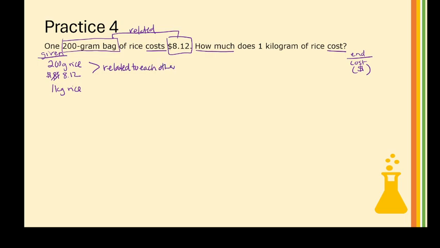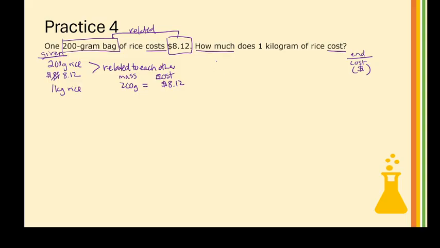So in other words, when we say $8.12, that's the 200 grams equals or is $8.12. So this is the mass and dollar and cost relationship, let's say. So we're kind of relating that.